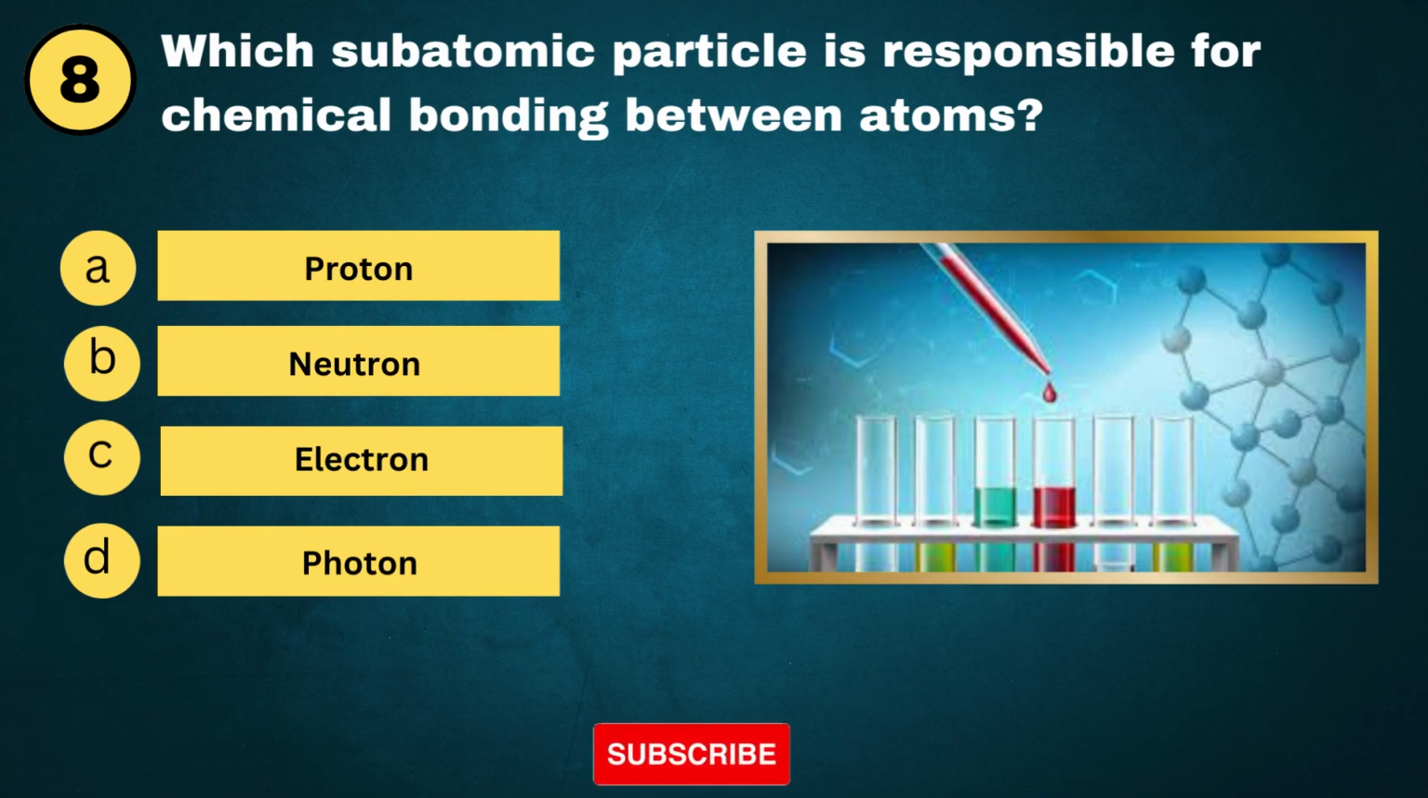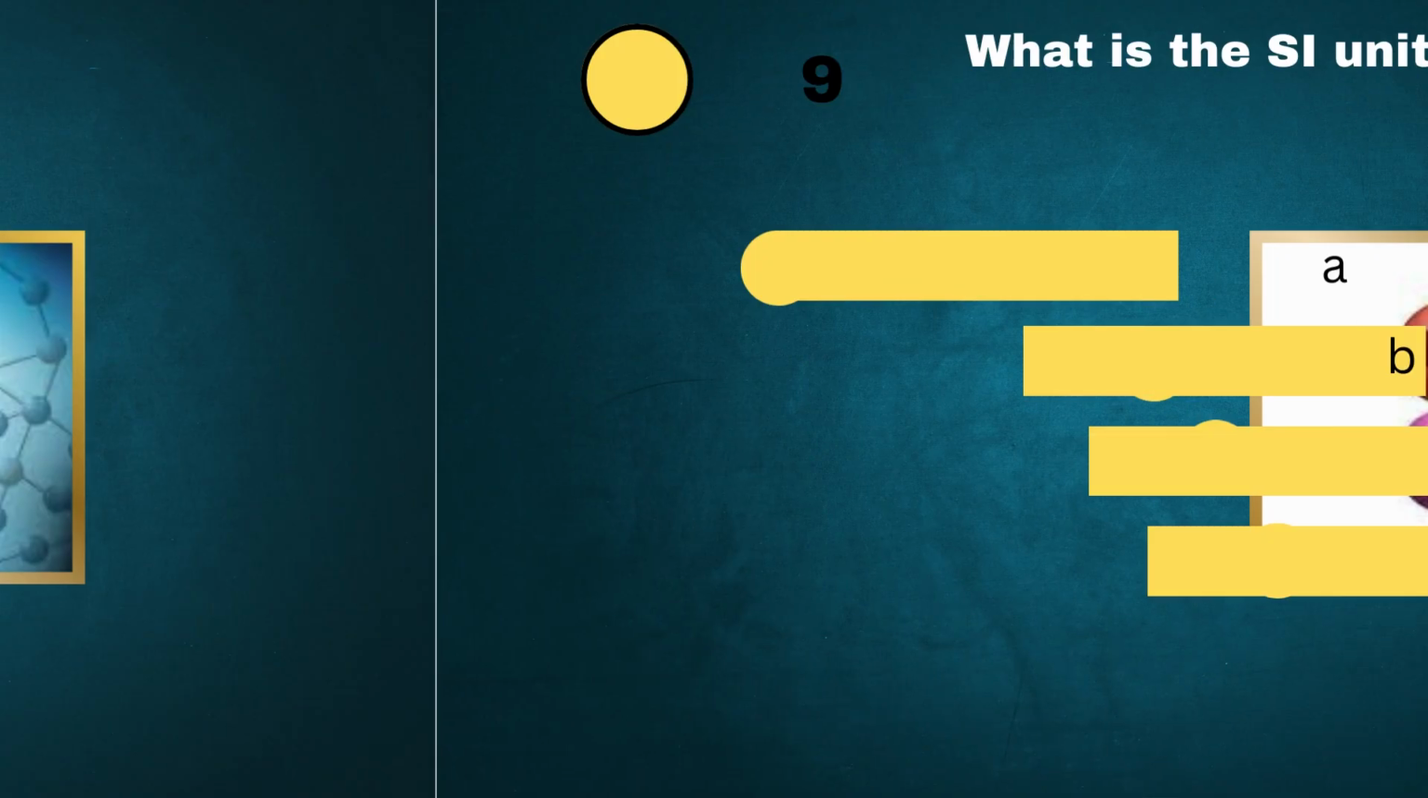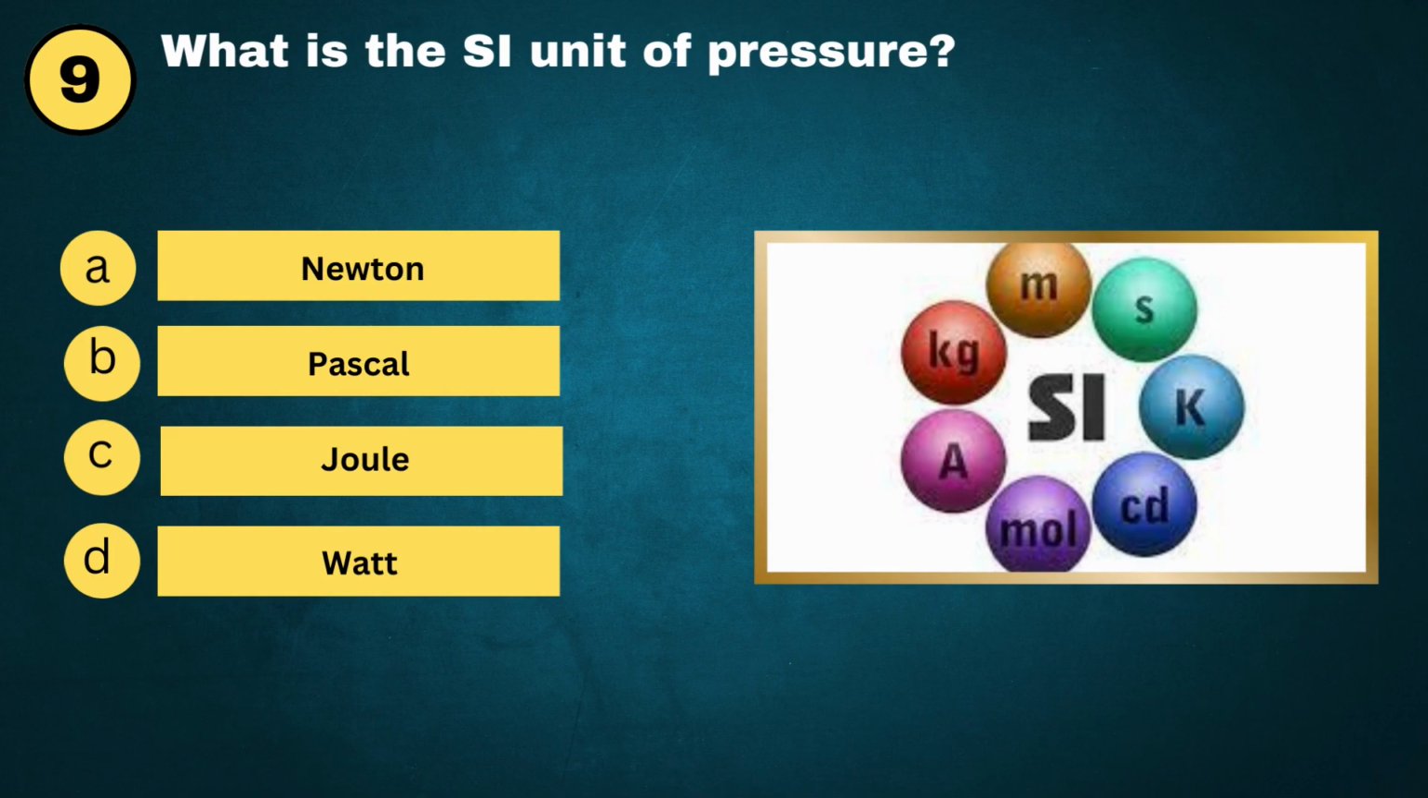Question No. 8. Which subatomic particle is responsible for chemical bonding between atoms? A. Proton. B. Neutron. C. Electron. D. Photon. And the answer is C. Electron.